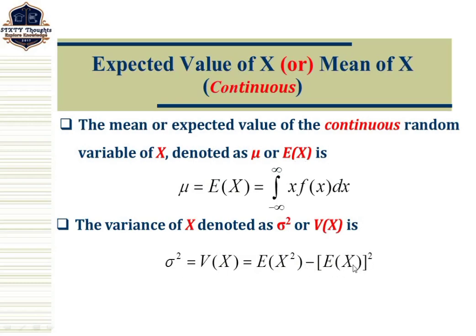We know how to find E of X, that is called the mean. Here we don't know how to find the expected value of X square. Therefore, we consider that the expected value of X square is nothing but the integration from minus infinity to plus infinity of x square into f of x into dx. Okay. So this is called the mean and variance of capital X for a continuous random variable.